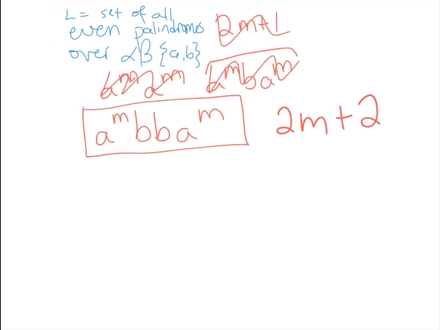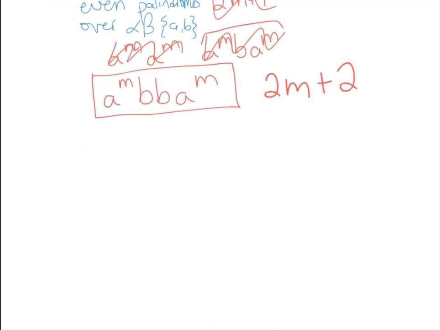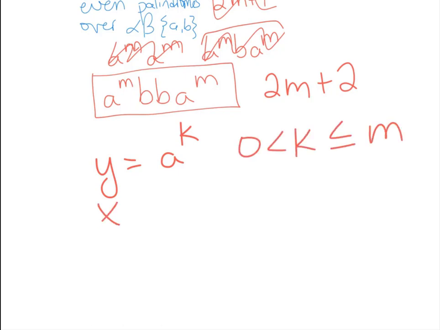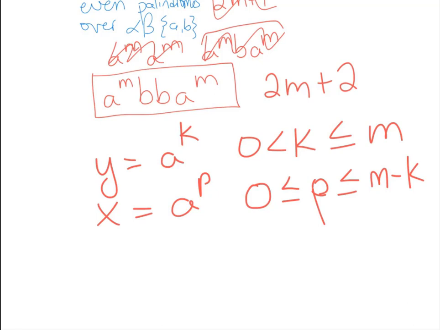And when we're trying to figure out what is Y, well, Y is still going to be a bunch of A's. So Y is going to be A to the K, such that K is greater than 0 and less than or equal to M. And the X is going to be a bunch of A's also, so we have A to the, I don't know what letter to use, we'll use P again, where P could be 0 letters, because X could be lambda. And we've used up K of those letters from the first M letters, so we can't have it quite as big. And Z is everything else.